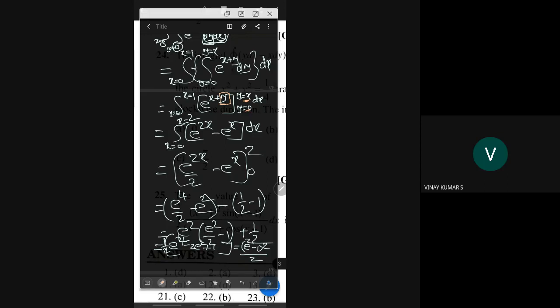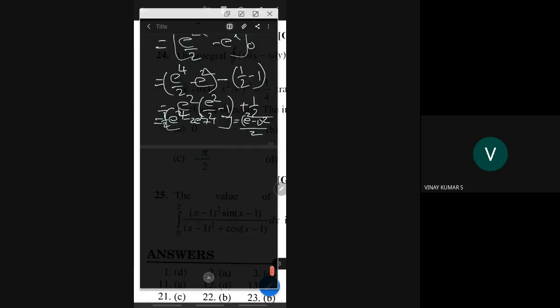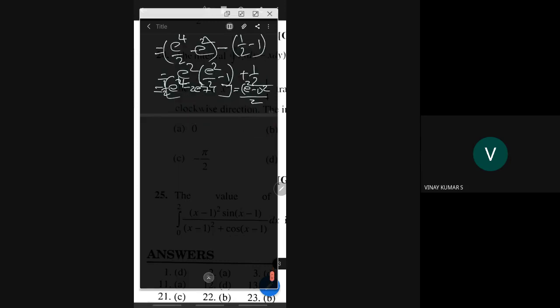How did you integrate, sir, that e power x plus y? E power x plus y is e power y into e power x, no? You can do it like that also. Okay, I got your point. Right. I'll ask you, what is the integral of e power x plus a dx?